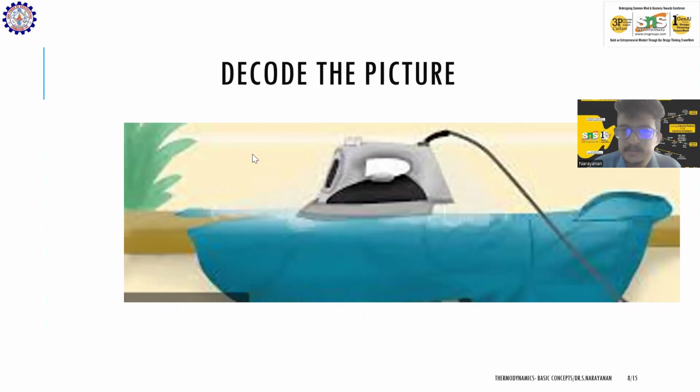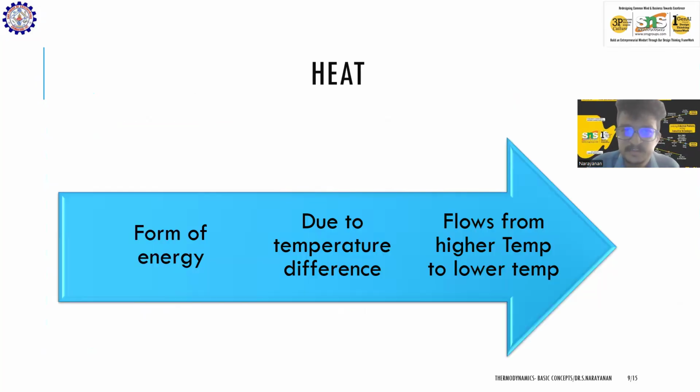So you can see this picture. If you decode this picture, you can see a hot iron box is used for steaming the cloth. So to denote heat, I have given this picture. So what is heat? Heat is a form of energy which is formed due to temperature difference.